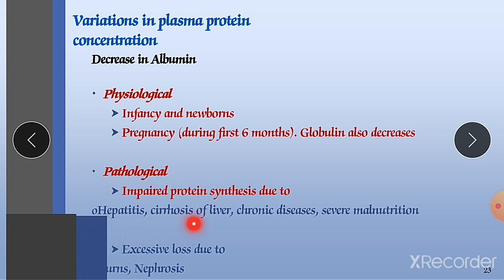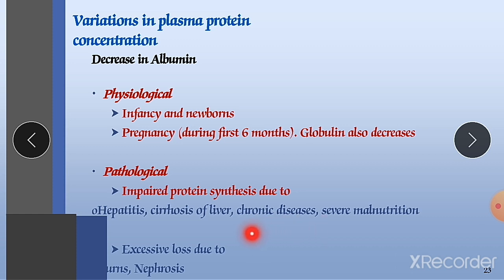Next is cirrhosis of liver, where a fatty liver like condition can develop. Liver fibrosis occurs. It is called cirrhosis, means complete damage to our liver will occur. It is also one of the reasons for decline in our albumin. Next is chronic disease, the disease which occurs from the last few days or last few months. It is called chronic, means that disease has been persisting for a long period. That typical condition is called chronic disease.